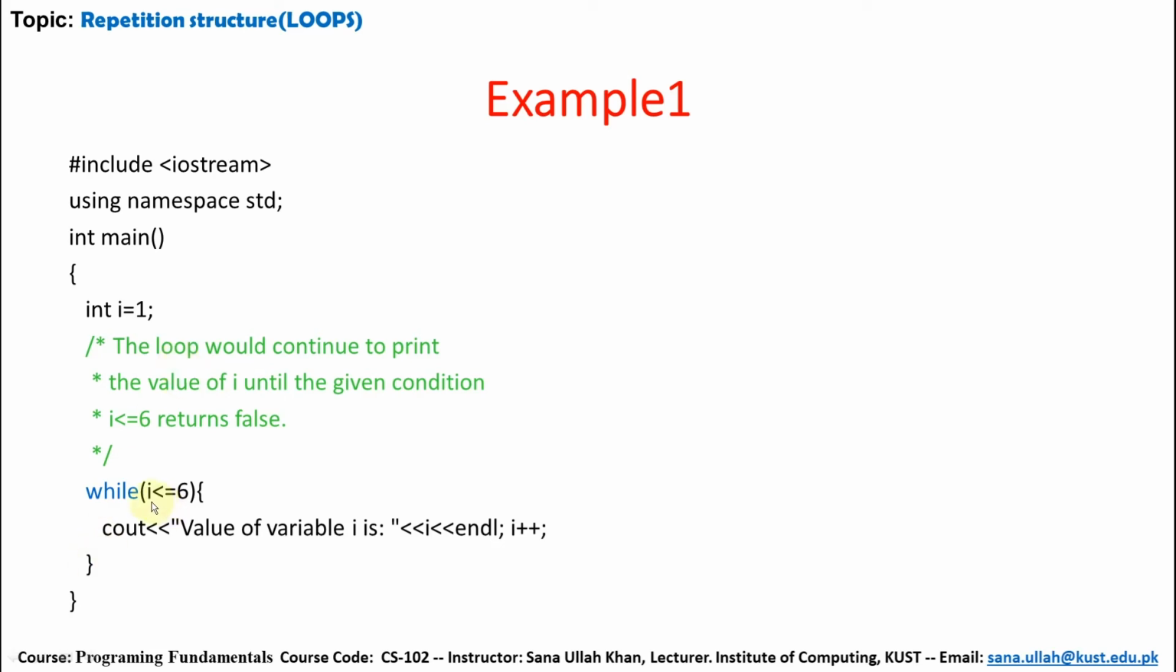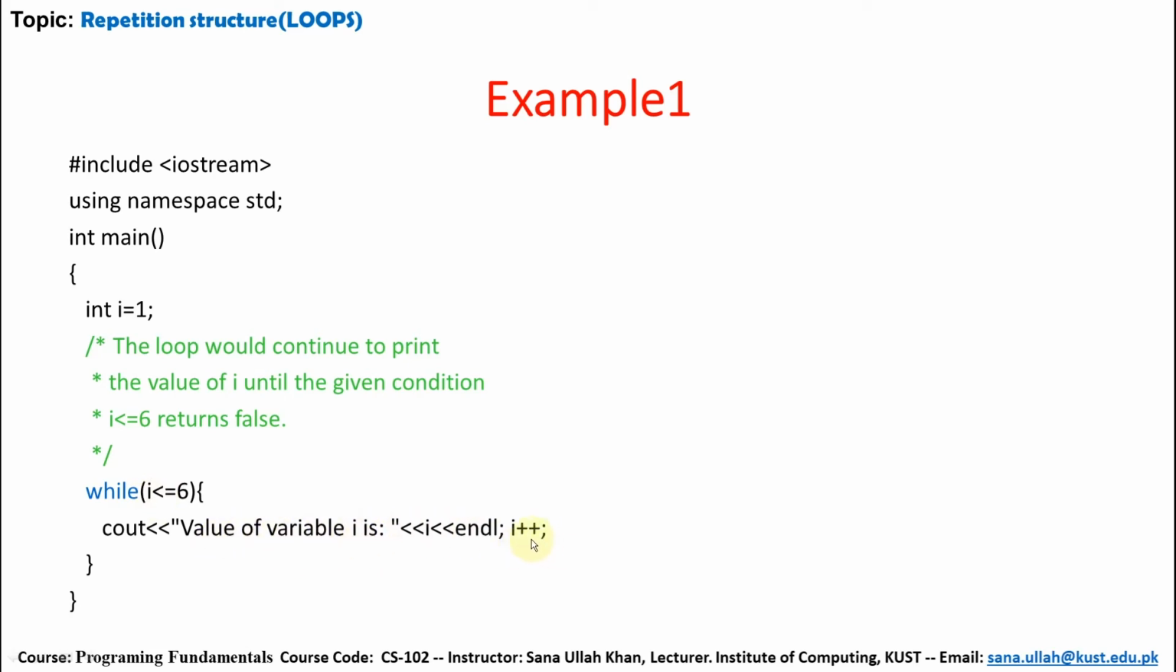So while I's initial value is 1, 1 is less than or equal to 6, so the value of variable I is 1. Then I plus plus means 1 plus plus, it becomes 2. 2 is again less than or equal to 6, so the value of variable I is 2. It again increases, it becomes 3. 3 is also less than or equal to 6. The value of variable I is 3.